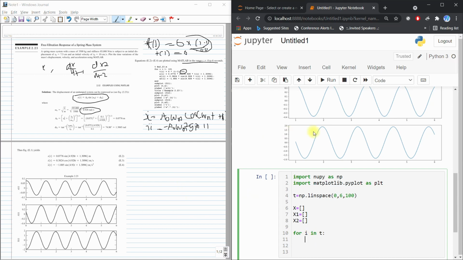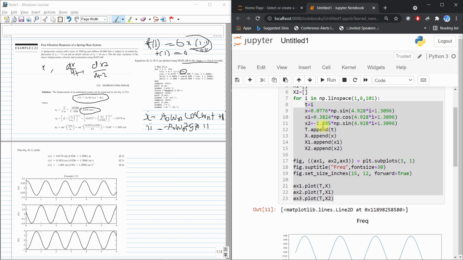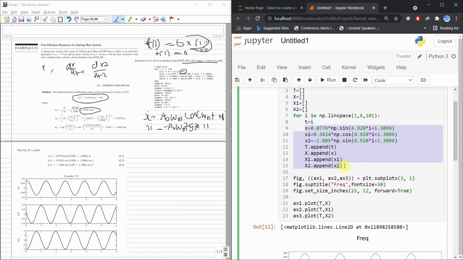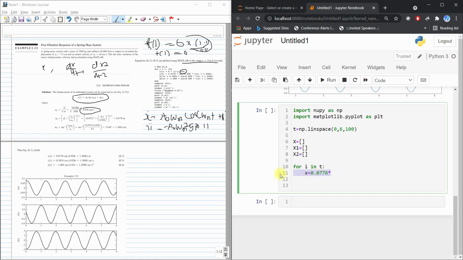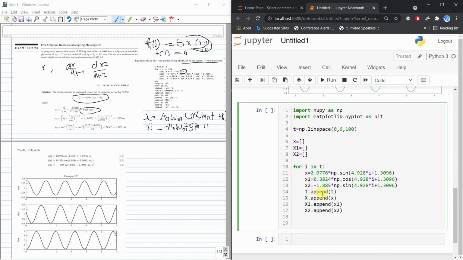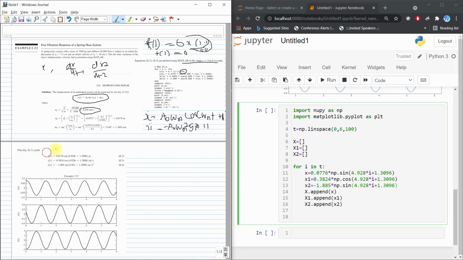And now I will write the same equation, x equal to 0.0776 multiplied by, I have already written it, I will just copy paste it. This is the same equation written over here.